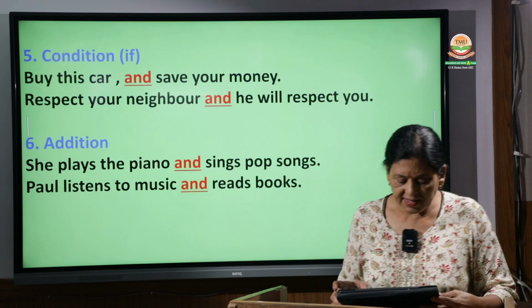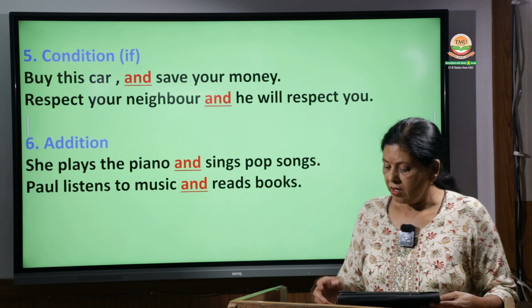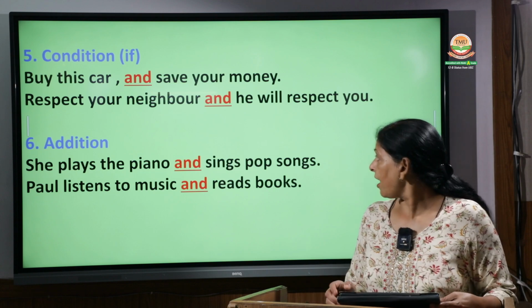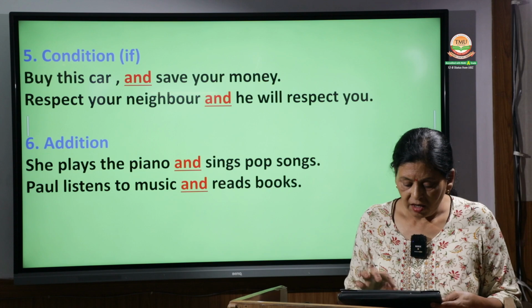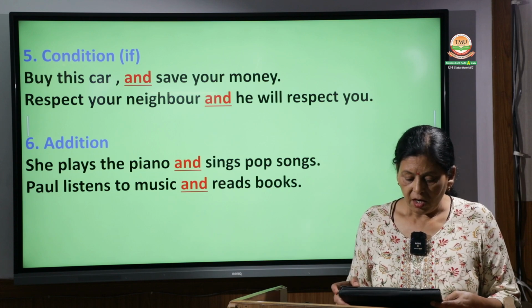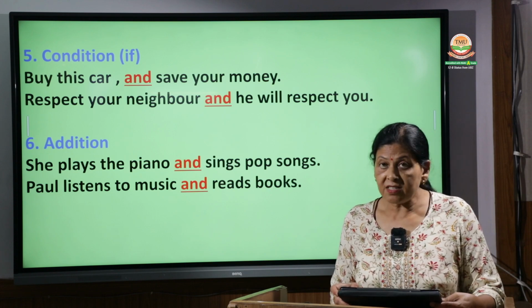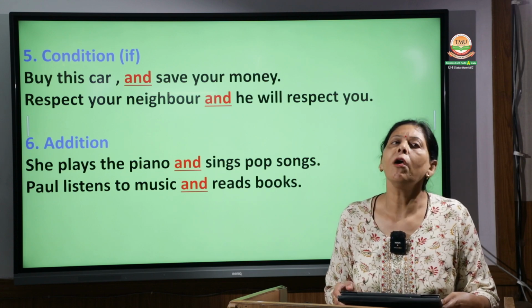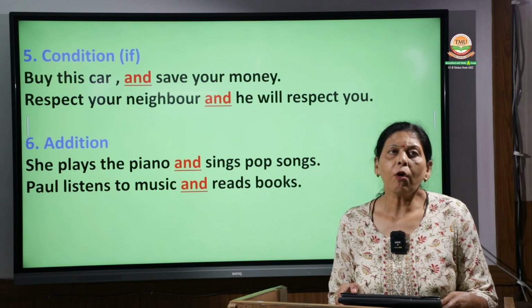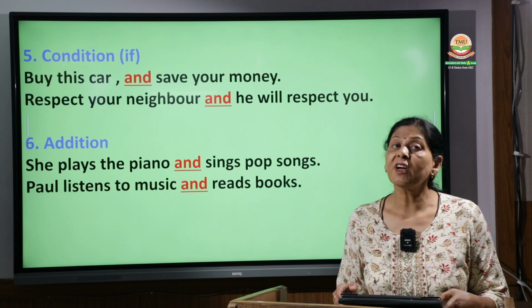The next one is the fifth, condition. Buy this car and save your money. Spend more and earn more. So what is the condition?